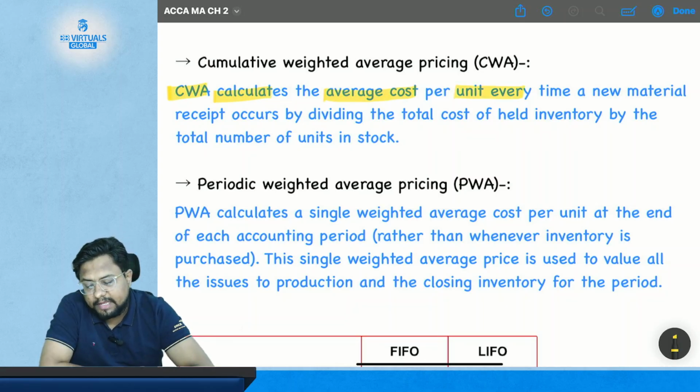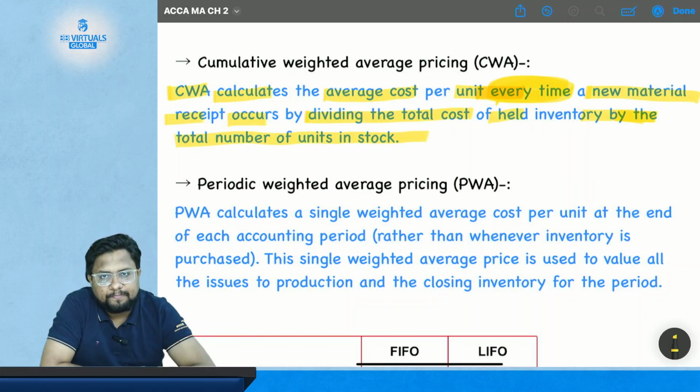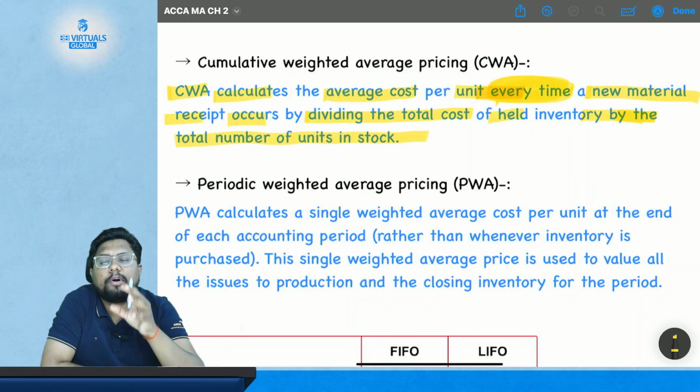It calculates average cost per unit every time a new material is received, by dividing the total cost of the held inventory by the total number of units in stock. You understand anything? No. Let's read again what it is saying.